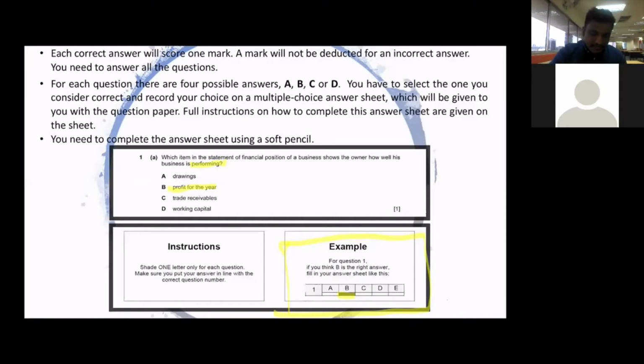We read this one. Each correct answer will score 1 mark. There are 35 questions in paper 1, so you get 35 marks, which will be converted into 30%.